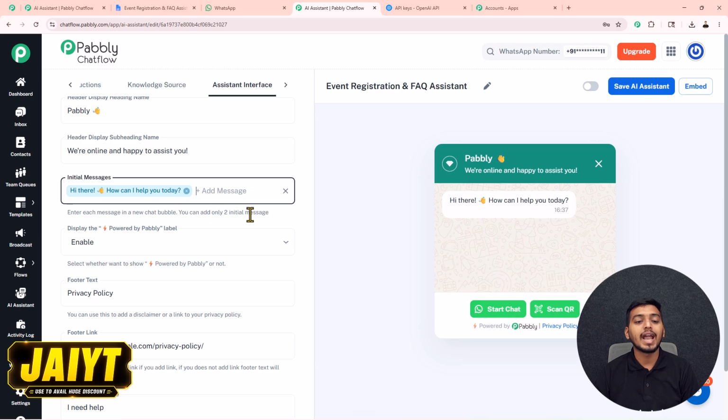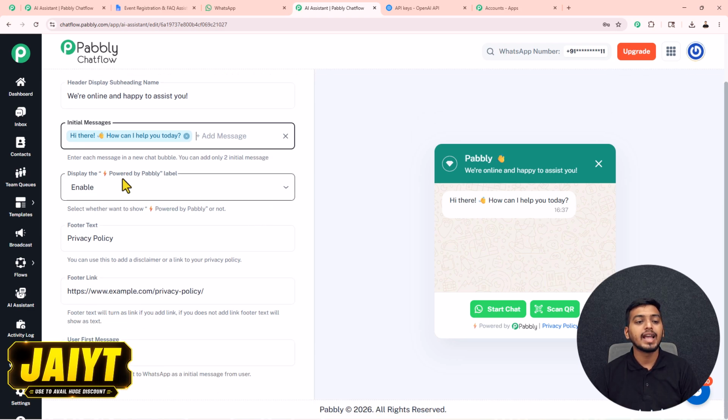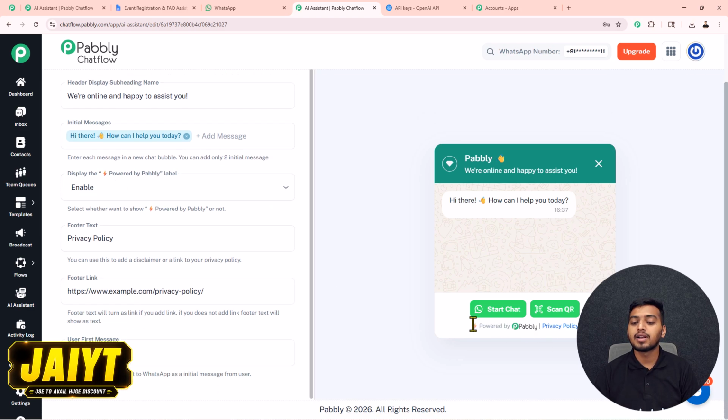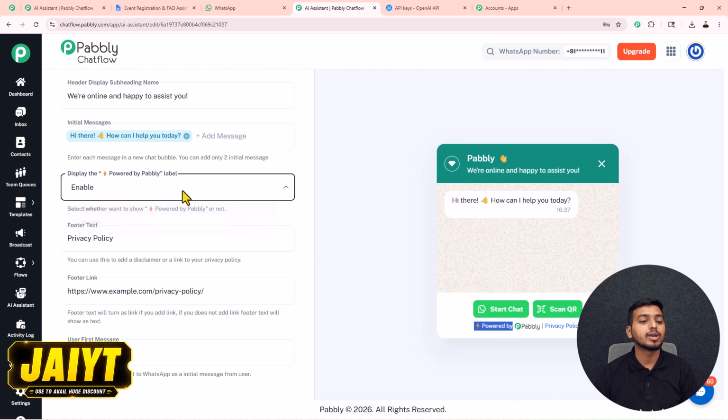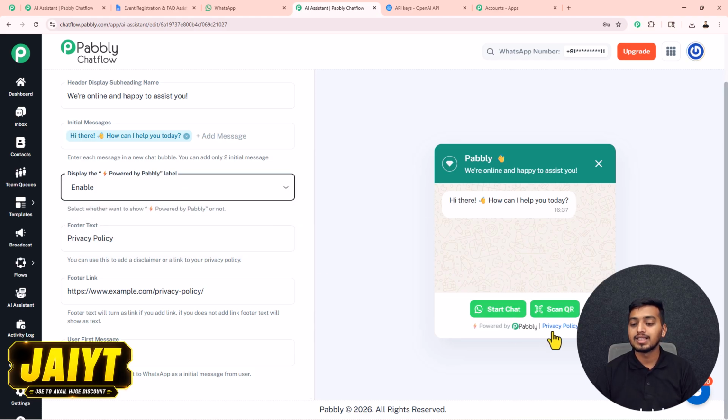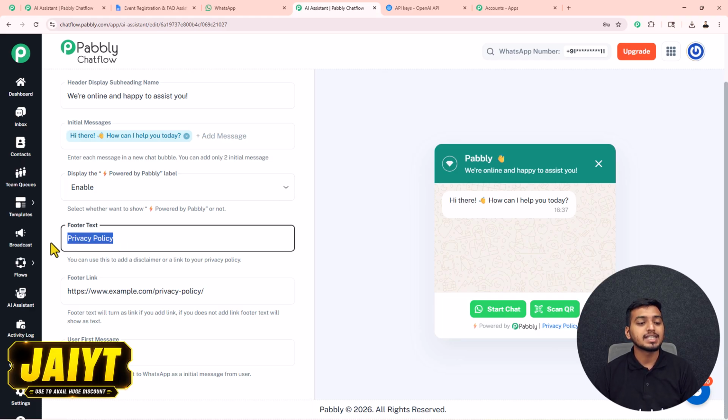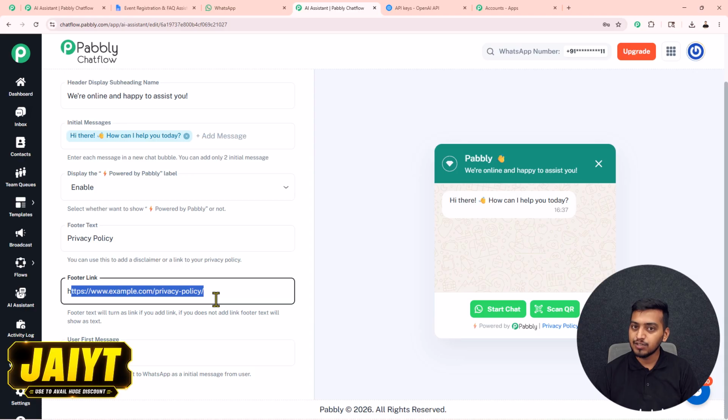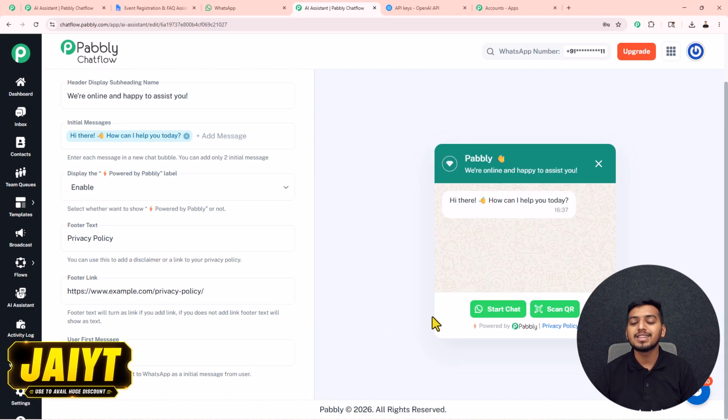Inside this box, you can add only 2 initial messages. Next, we have this powered by Pabbly visible right here. If you want to enable or disable it, you can select it from this drop down. This privacy policy is actually a hyperlink. To create this, type the text inside this box and paste the link inside this footer link box. This is how you can create this hyperlink.